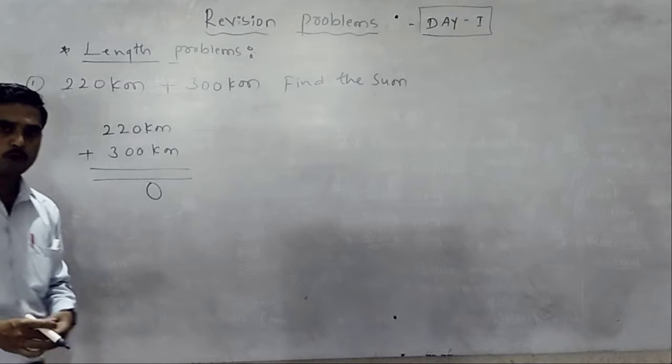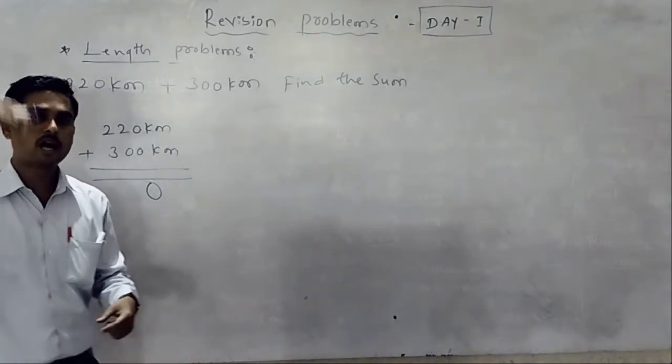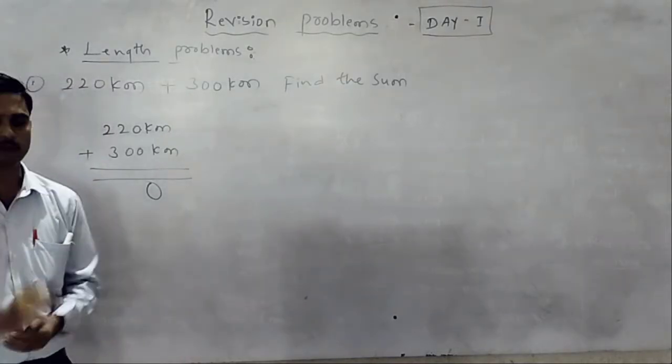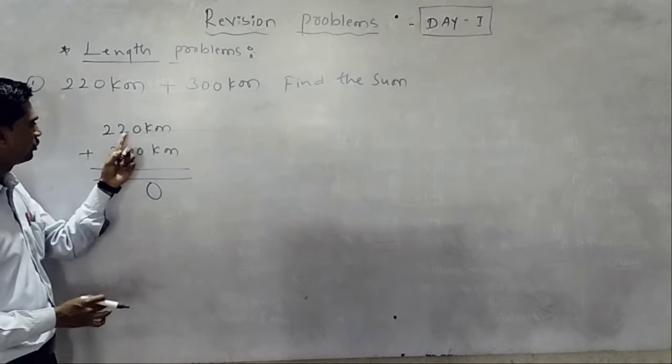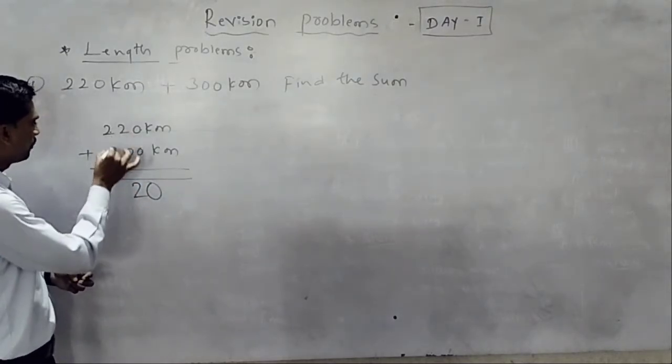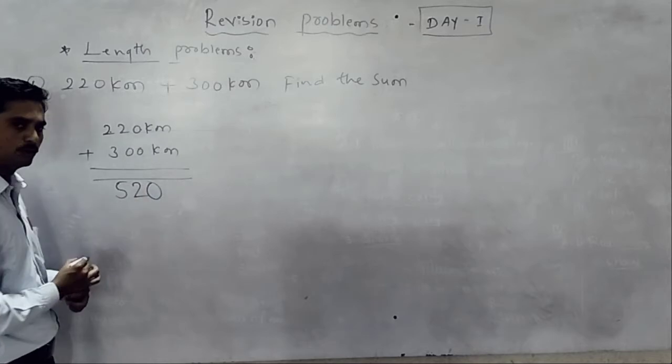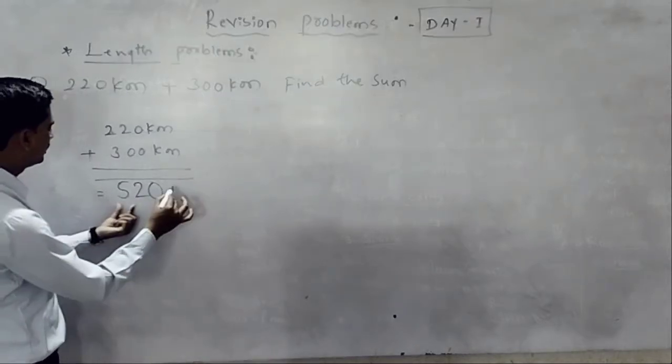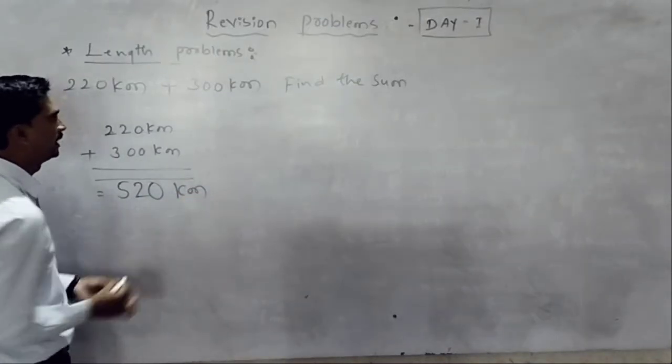Any number added to 0 gives the same number. Then 2 plus 0 is 2, and 2 plus 3 is 5. The answer is 520 kilometers.